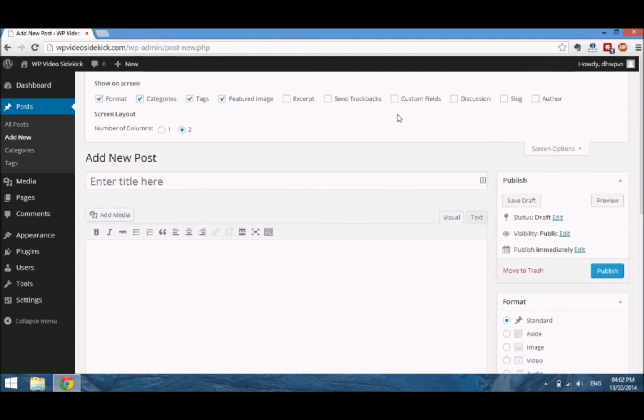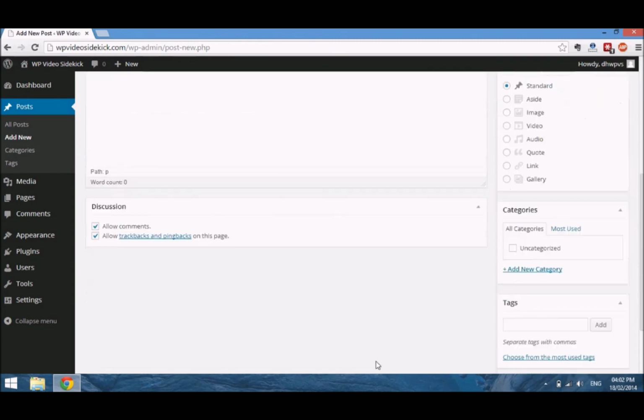And there are some additional options here that you probably do want to tick, such as the discussion box. What that will do is allow you to control comments, trackbacks and pingbacks on your posts.